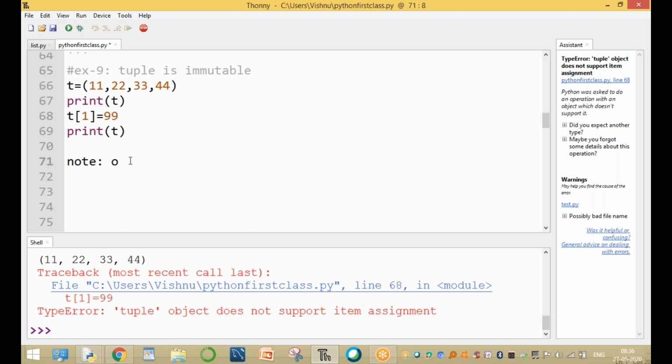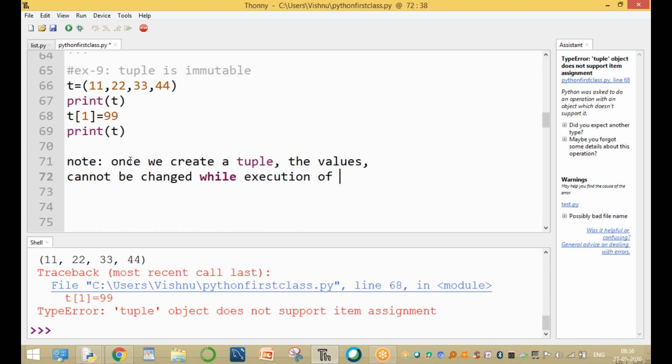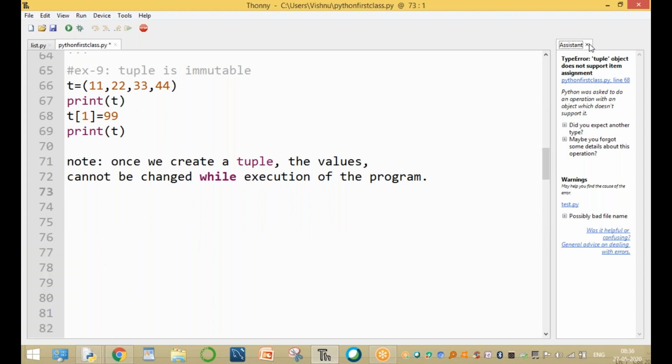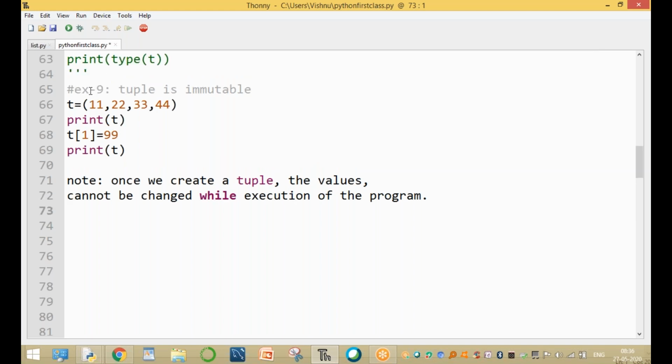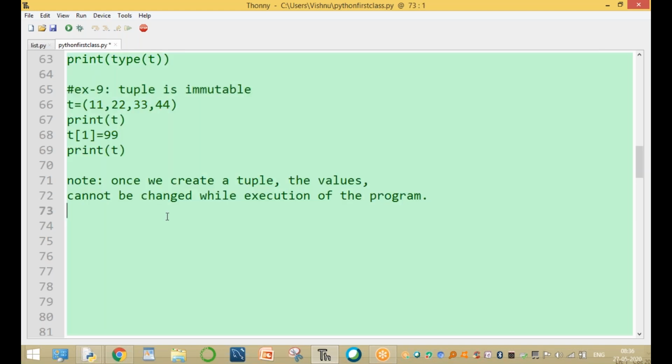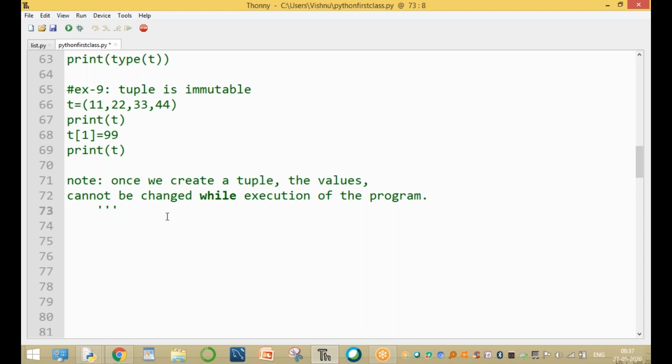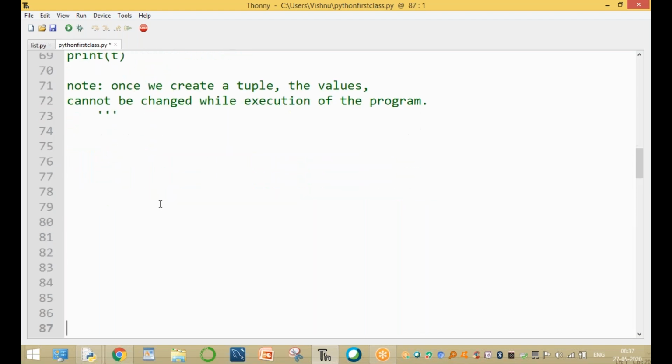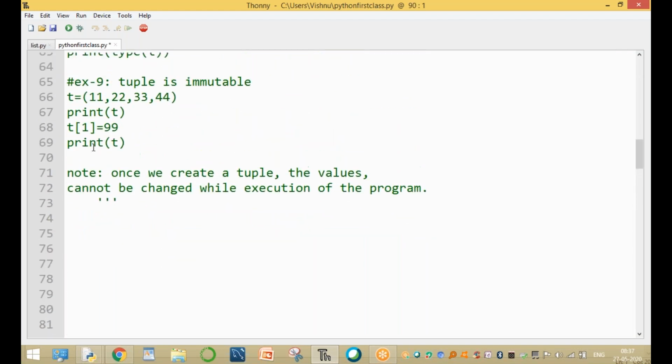Once we create a tuple, the values cannot be changed during execution of the program. Clear, guys? If you try to change it, automatically there is an error. This is called immutable. Please observe this one. The value cannot be changed.